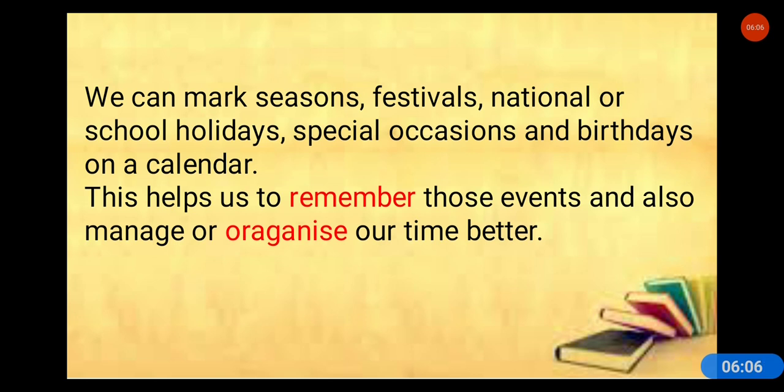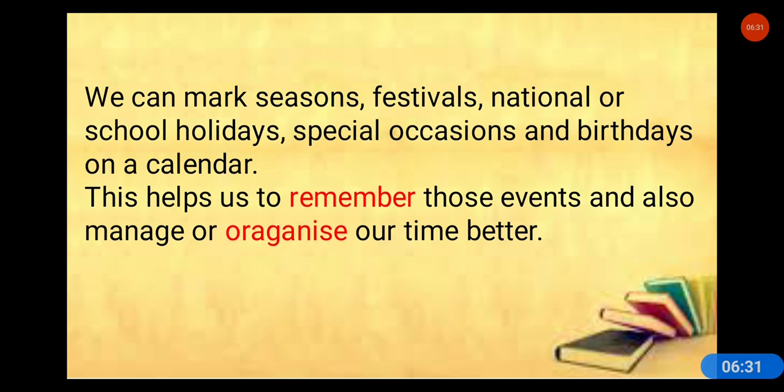Marking on the calendar helps us to remember the particular events and also manage or organize our time better. In that way, we organize our time in a better way. That is why we mark these things on a calendar, right? I hope you have understood.